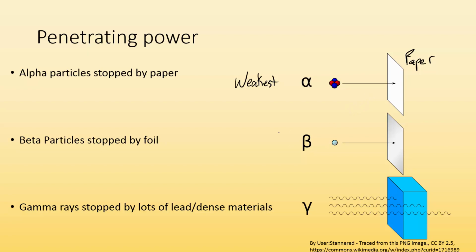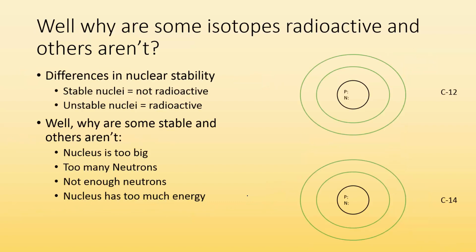Whereas beta particles, they need some foil. This material, foil, is more dense. There's more matter in the way, so you need some foil to stop beta particles. And gamma radiation is the one with the highest penetration power. You need a lot of material, a lot of mass in the way of the gamma radiation to stop it. So usually you look for things like lead or tungsten, something that's very, very dense, or a bunch of water to stop all of that gamma radiation. So gamma has the strongest penetration power.